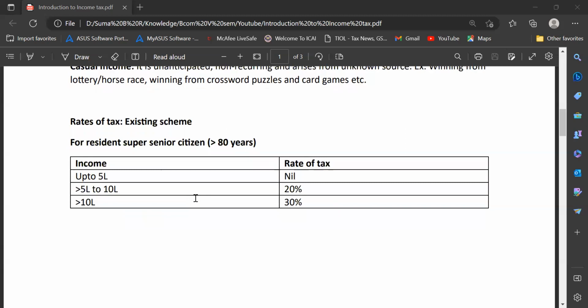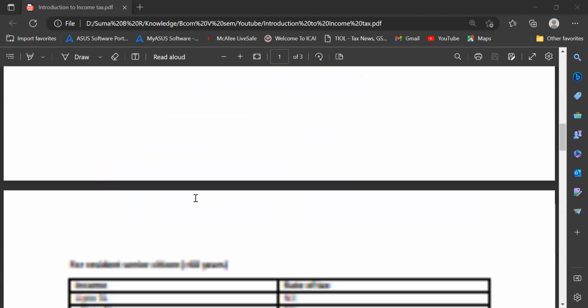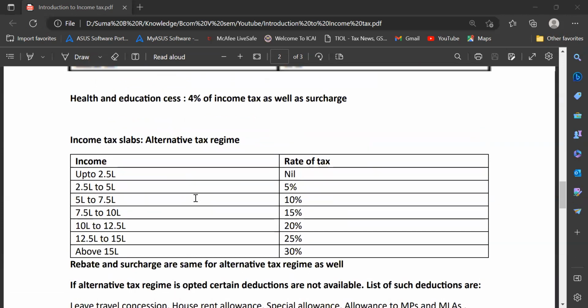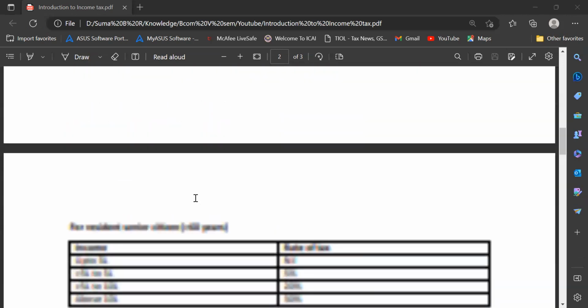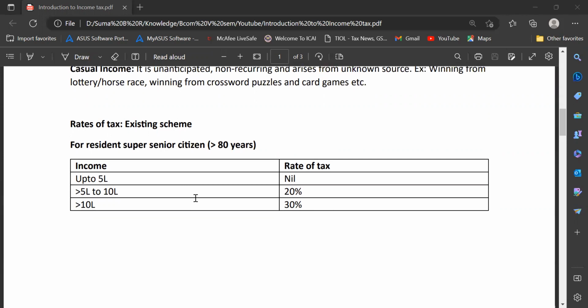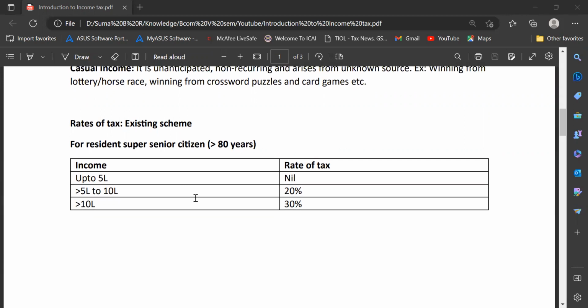Then you have the rates of tax. There is something called the existing scheme, and there is something called the alternative tax regime. First, we need to see what is existing. In the existing scheme as well, you're going to see what is the age of the person. If the person is a resident and he is a super senior citizen, then up to 5 lakh rupees, there will be no tax. For any income which is 5 lakh to 10 lakh rupees, the rate of tax will be 20%. If the income is greater than 10 lakh rupees, the rate of tax will be 30%.